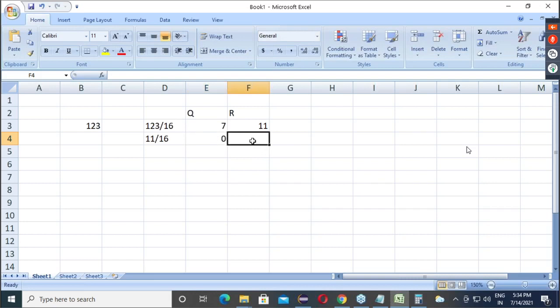Correct? So the remainder is 11. Once we get a 0, we have to stop this division, because 16 7 the remainder is 11.